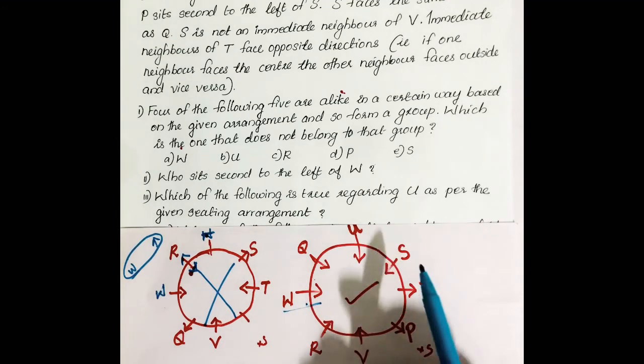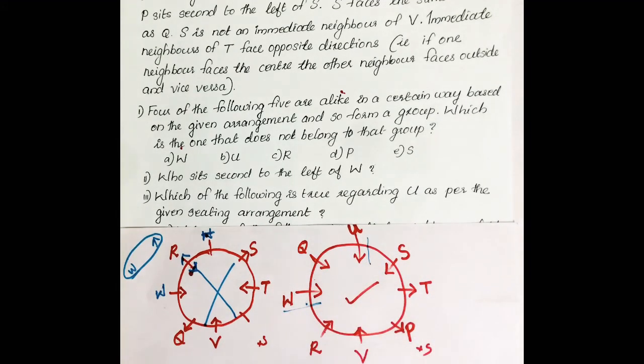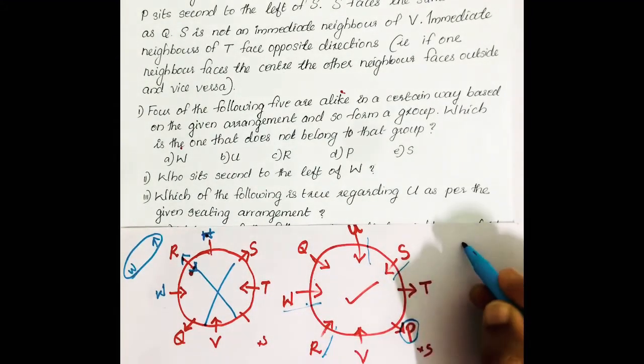Second option U, U also facing towards center. Next R, R is facing center. Next P, P is facing outside. Last option S, S is also facing towards center. Which one is the odd one? Odd one is P. So option D is the answer.